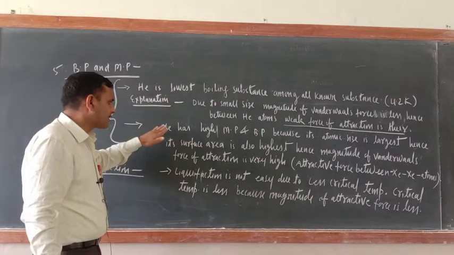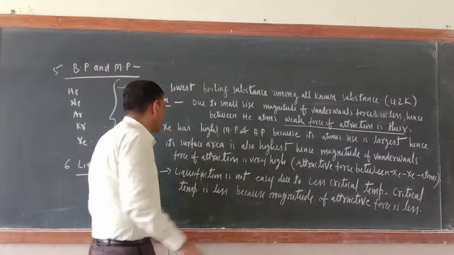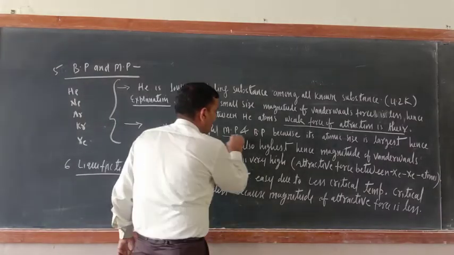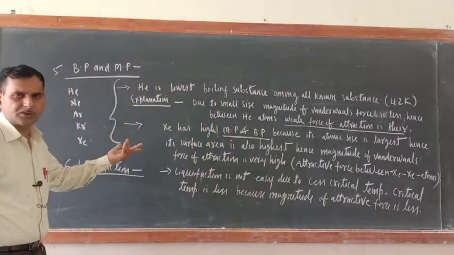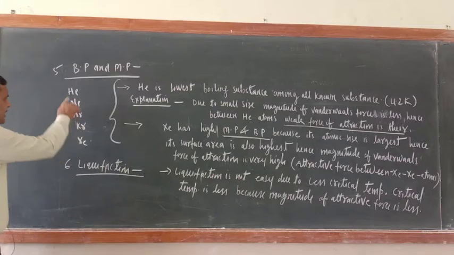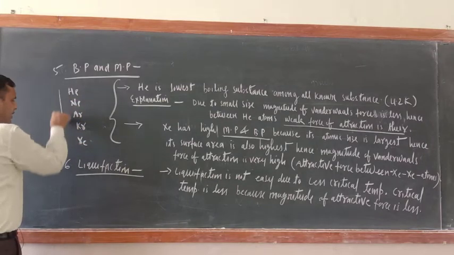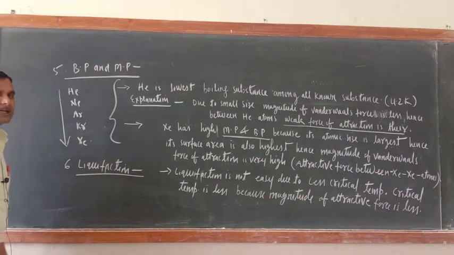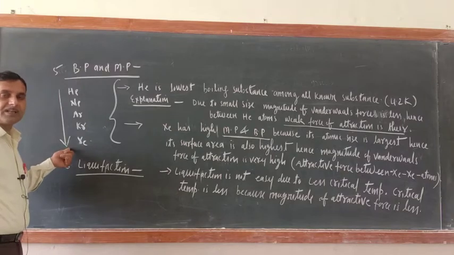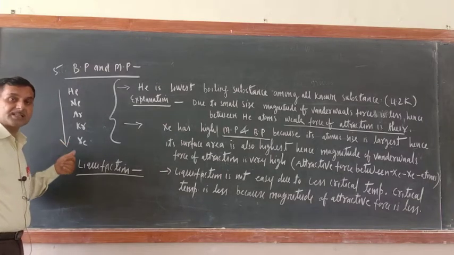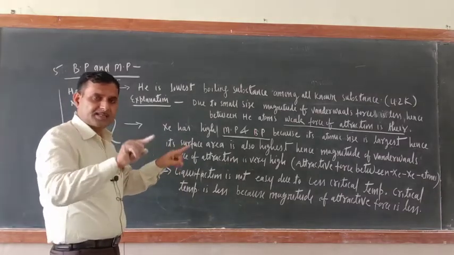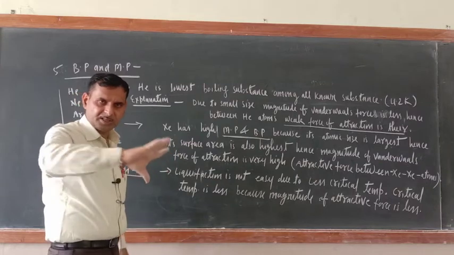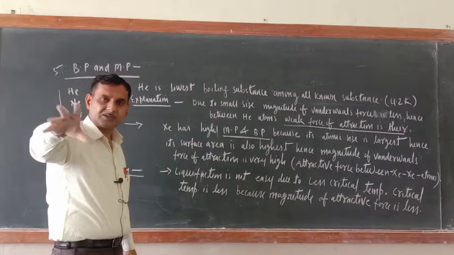Next question is, xenon has highest melting point and boiling point. Already the answer is known to you. Now just see, helium, neon, argon, krypton, xenon, down the group atomic size increases. So xenon is having the highest size. If xenon is having the largest size, then area of contact will also be more.